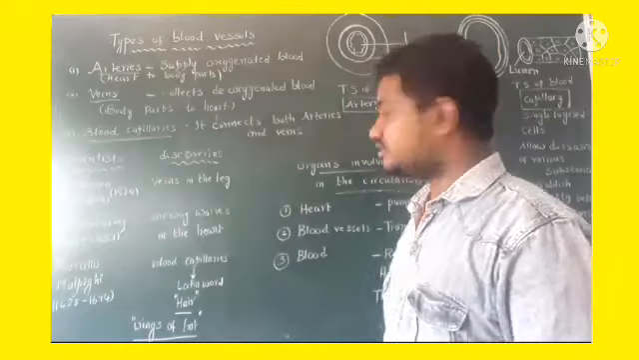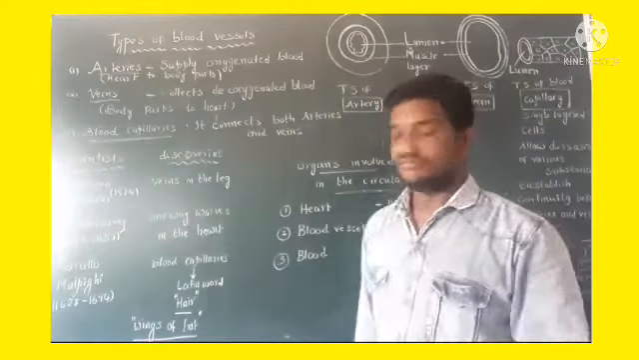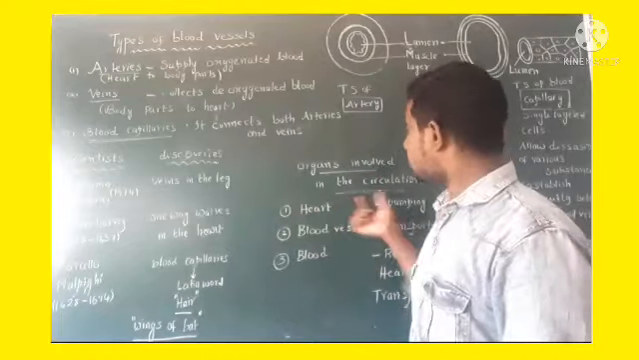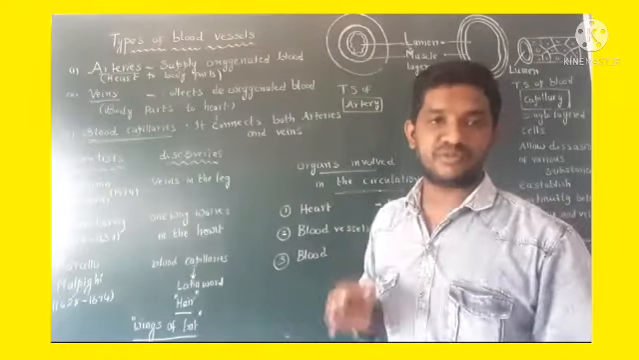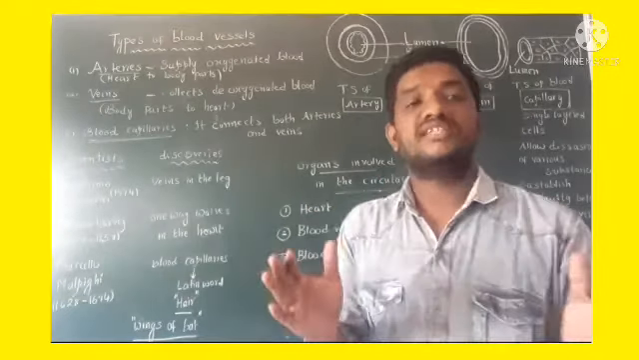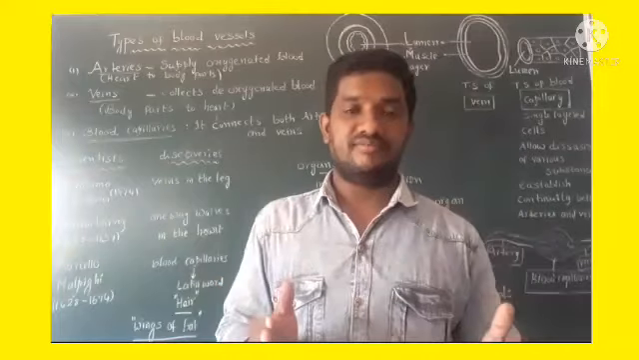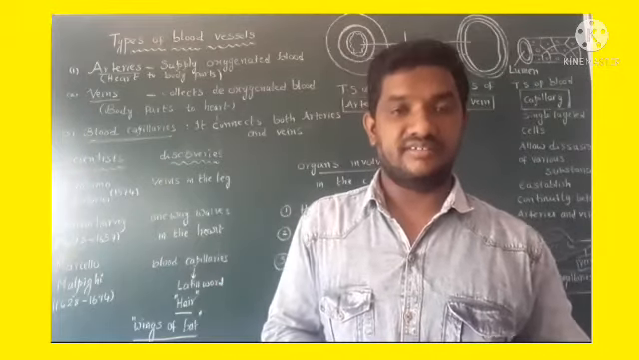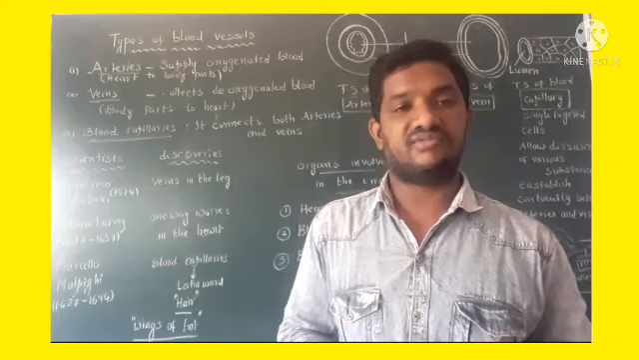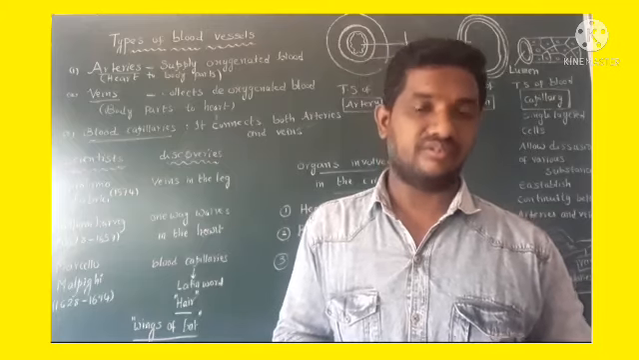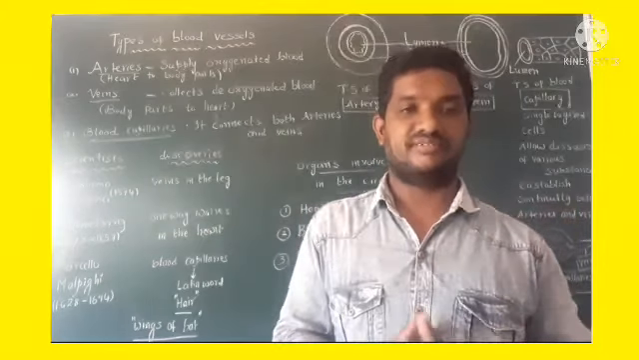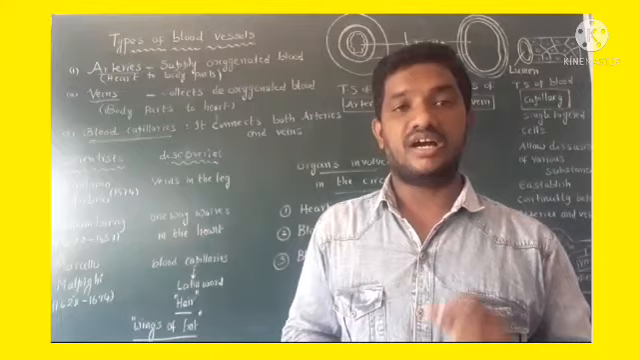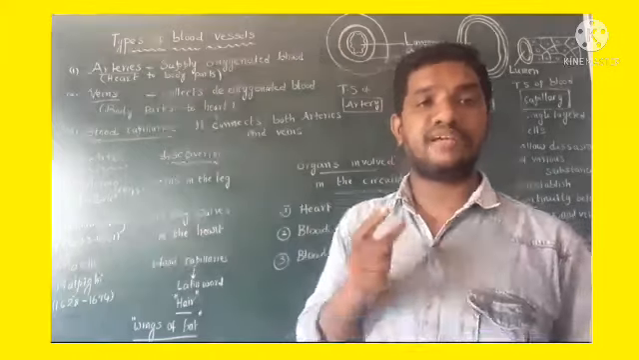one more small topic is there, that is organs involved in the circulation process. What are the organs involved in the circulation process? Mainly there are three kinds of parts involved in the circulation process. The first one is heart. It is the pumping organ.